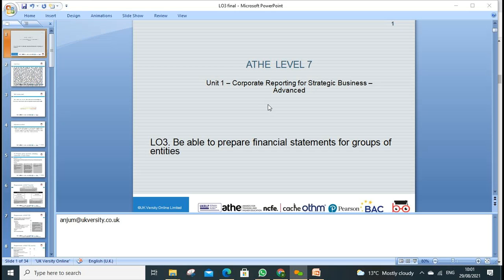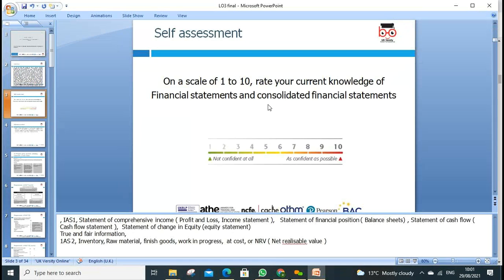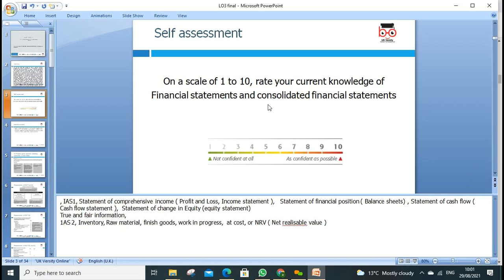Anyone knows how many types of statement we prepare in accounts? Yes, we know 4 types of statement we prepare in accounts. We discussed the statement of comprehensive income, which is also known as the profit and loss statement, the statement of financial position, also known as the balance sheet, the statement of cash flow, or cash flow statement, and the statement of change in equity, or what we call the shareholder statement. So these statements' main purpose is to provide true and fair information.